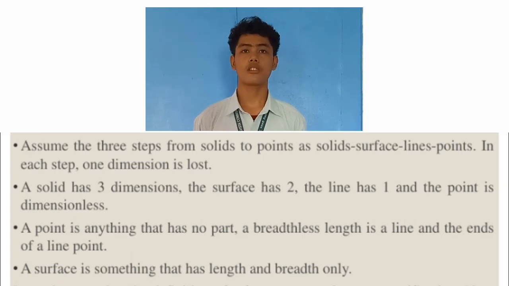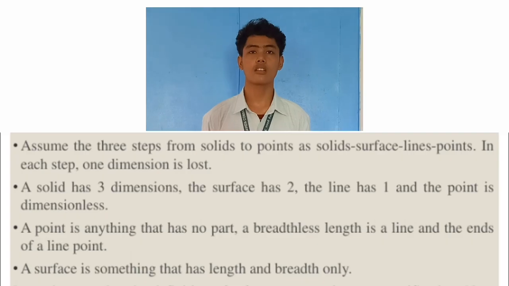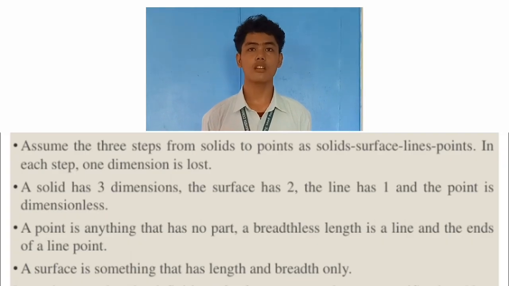A solid has 3 dimensions, the surface has 2, the line has 1, and the point is dimensionless. A point is anything that has no part. A breadthless length is a line, and the ends of a line are points. A surface is something that has length and breadth only. It can be seen that the definition of a few terms needs extra specification. Now let us discuss these postulates in detail.